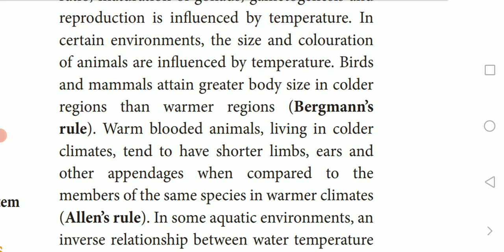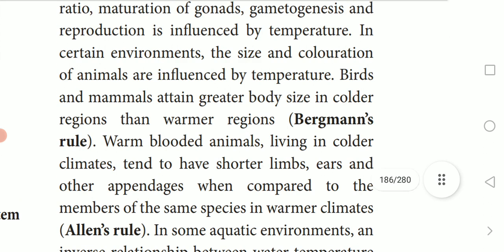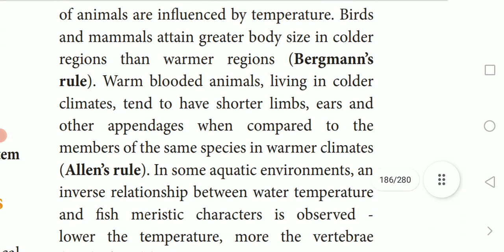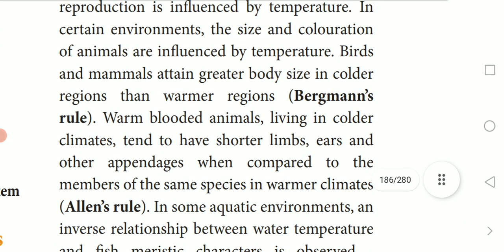Here, the animals, the birds or mammals, whichever live in colder regions, have a body size that will be different when compared to the warmer regions. That is Bergman's rule. The next one is Allen's rule. Mark it from birds up to Bergman's rule. Mark it, 2 marks, important.